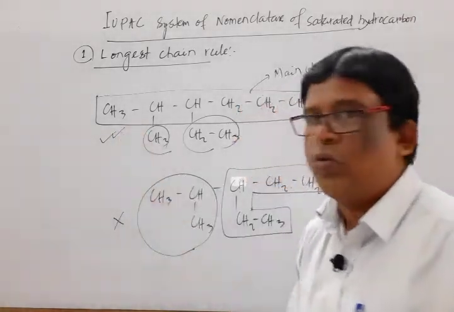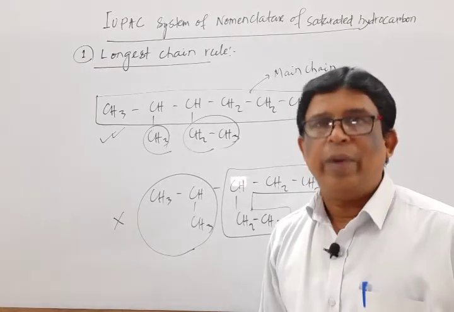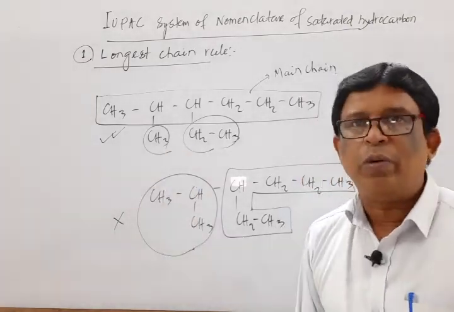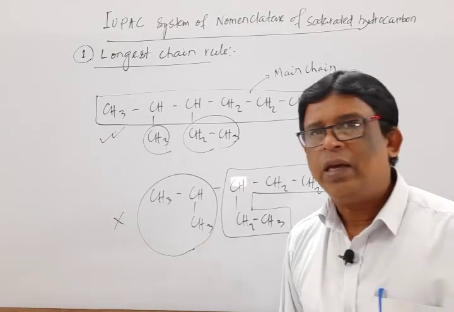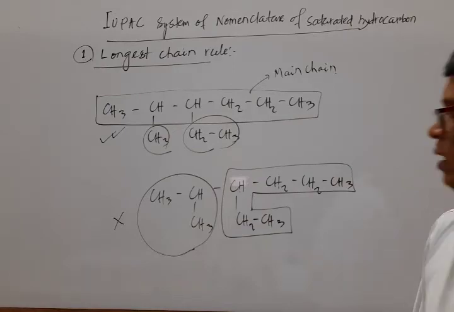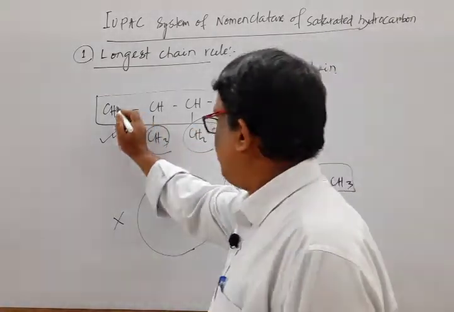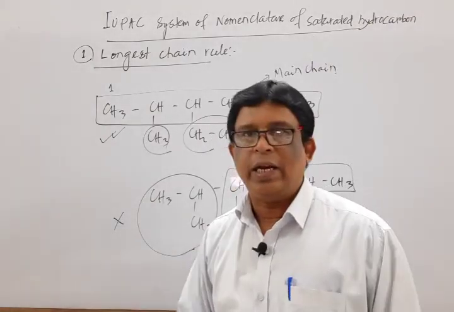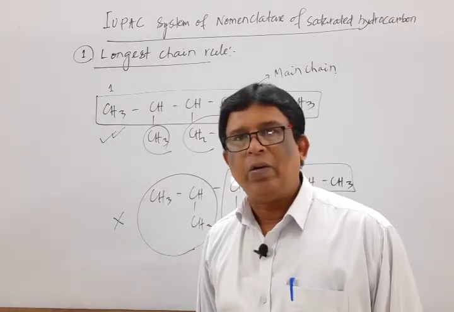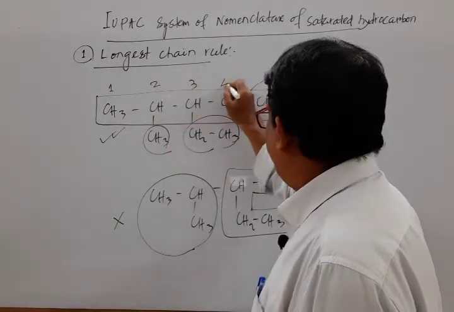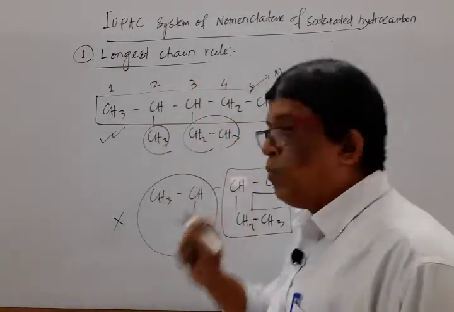It is the correct way of selecting the main chain because it possesses the maximum number of branchings. Okay. While giving the number to this main chain, the important thing is that one can give the number from either side, left to right or right to left. Mark that. If I supply numbers 1, 2, 3, 4, 5, 6, the numbers should be given.